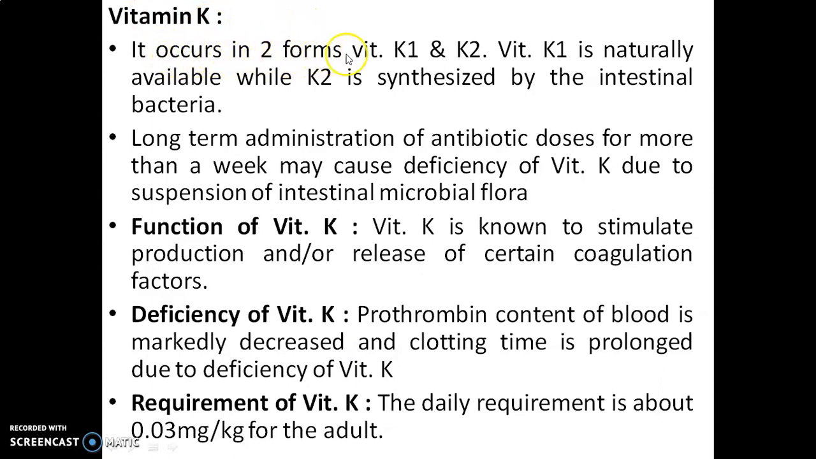Vitamin K occurs in two forms: vitamin K1 and K2. Vitamin K1 is naturally available while K2 is synthesized by the intestinal bacteria. Long-term administration of antibiotic doses for more than a week may cause deficiency of vitamin K due to suppression of intestinal microbial flora. Function of vitamin K: it is known to stimulate production and or release of certain coagulation factors. In deficiency of vitamin K, the prothrombin content of blood is markedly decreased and clotting time is prolonged. Requirement of vitamin K: the daily requirement is about 0.03 milligram per kg for the adult.